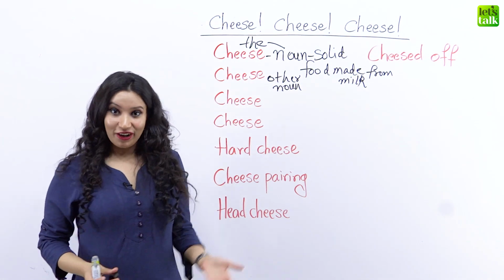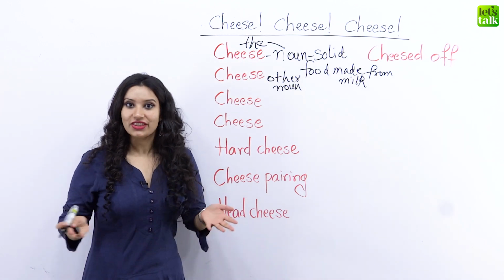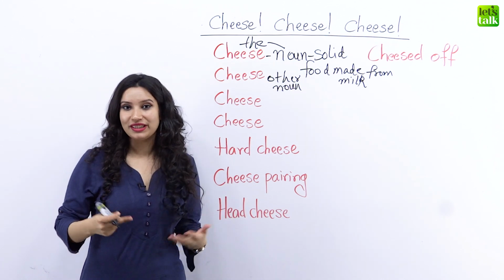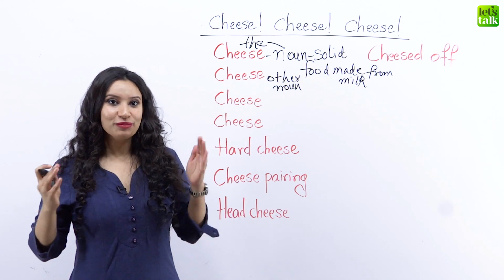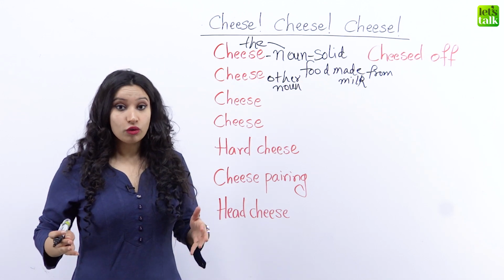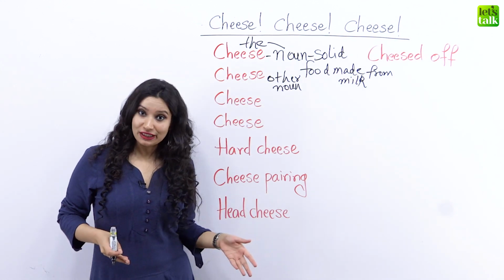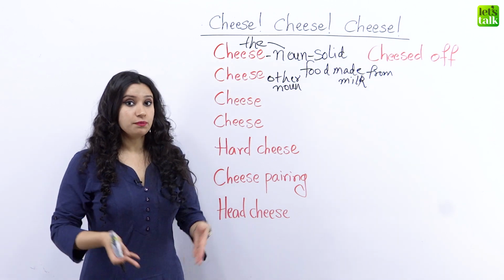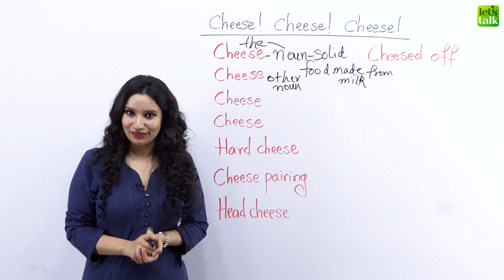So this other noun is actually inspired from the Hindi word cheese, which means a thing, okay? And it has its origins actually in Urdu. The word cheese means thing in Hindi. But in English, it can be used for a person who is very important. So if you say that she's a big cheese, this means that she's a very important person. So you could say that she's a big cheese in the office, which means that she's a very important person in the office.